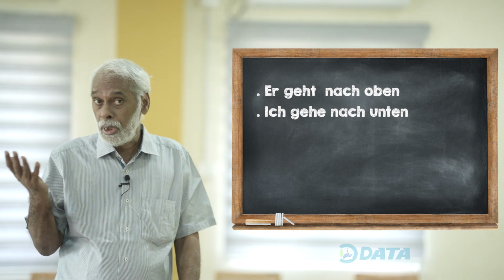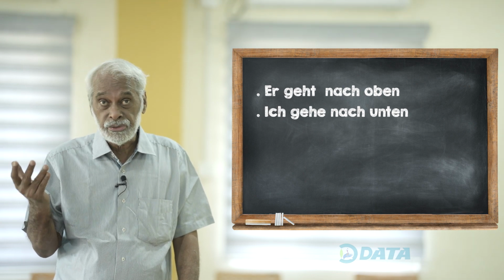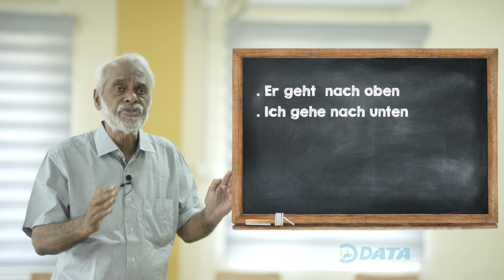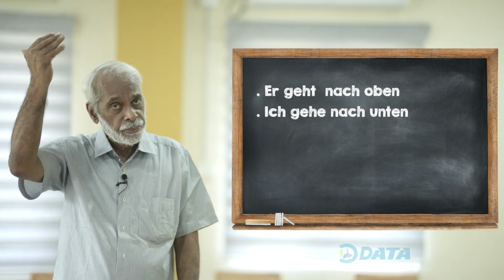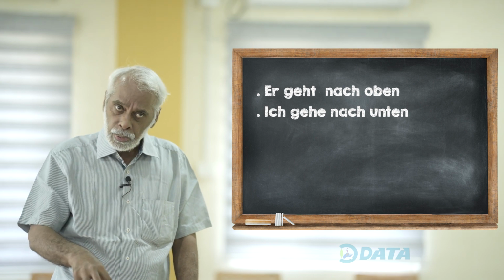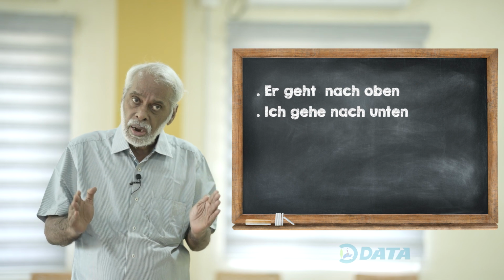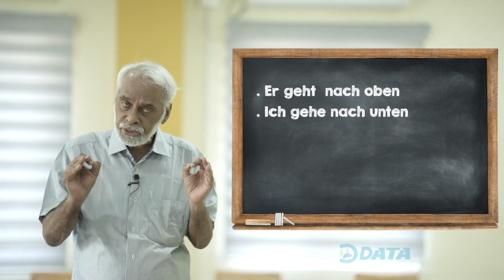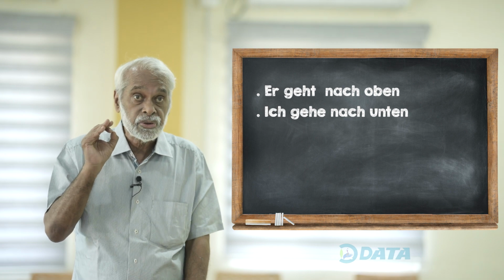We are not talking about the names of cities or countries. It's just a place. Oben, up, it's a place. Unten, down, it's a place. So in such cases, we use nach to show the direction to a particular Ort. Ort means place.